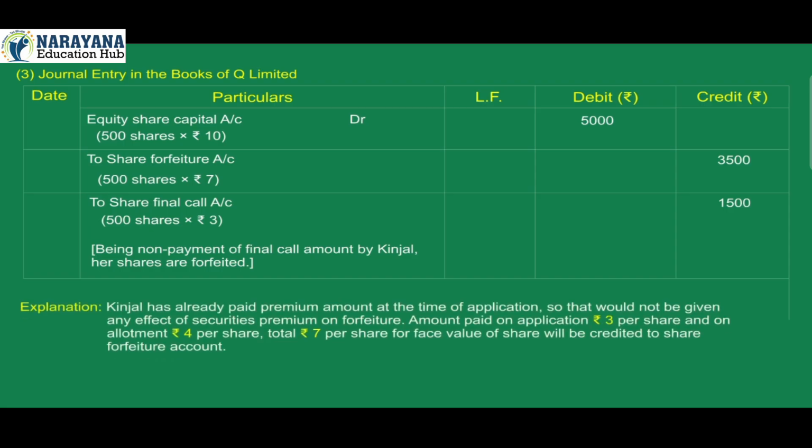Explanation. Kinjal has already paid the premium amount at the time of application, so no effect would be given to securities premium on forfeiture. Amount paid on application Rs 3 per share and on allotment Rs 4 per share, total Rs 7 per share for face value of share, will be credited to share forfeiture account.